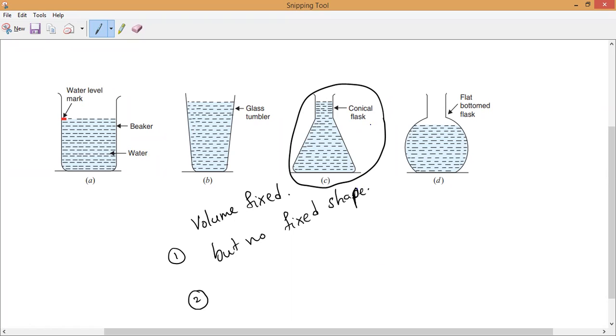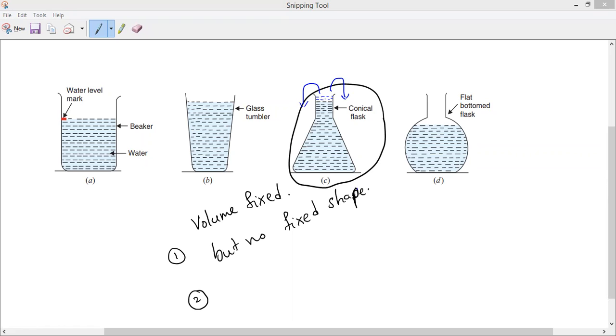For example, this conical flask can hold maximum 1 liter of water. How much water? 1 liter. Now, I will ask Danishkar, just try to press it and pour a little bit more water. Is it possible to pour? No, sir. So what will happen if you try to compress, if you try to apply force? The water itself will spill out. Is it yes or no, guys? Yes, sir. So is it possible to compress the liquids? I'm asking. No, sir.